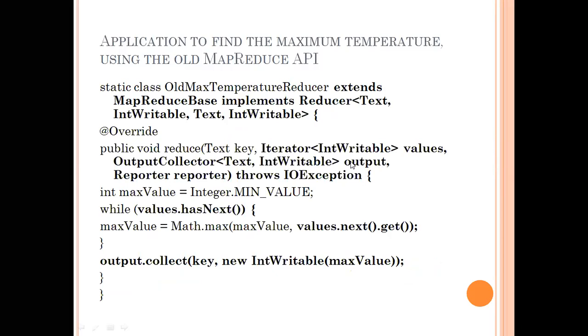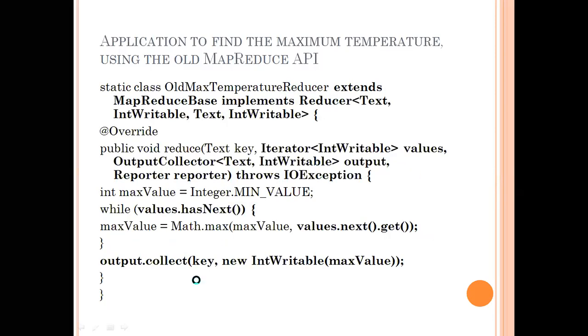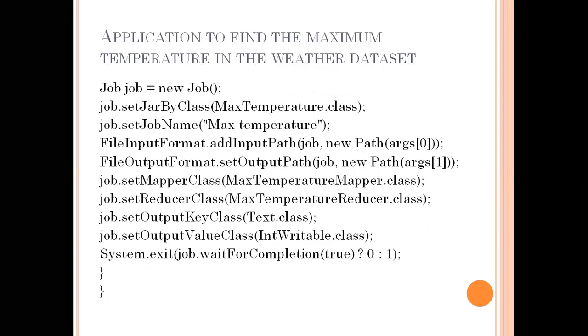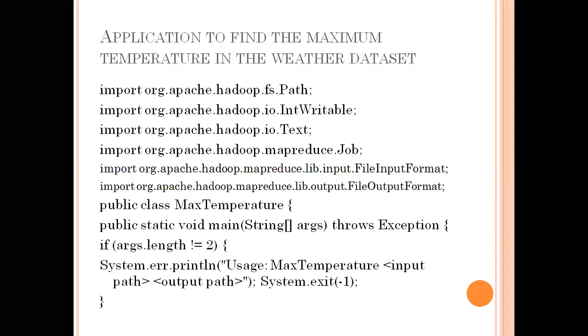Then I told you another thing also. What is the job configuration? See this? All these job configurations were done in the program itself in the old API. See that job configuration, set mapper, set reducer, set output key, set output value, and job client run. So all this. I will show you in the meanwhile the previous one, and how the applications were in the previous one.